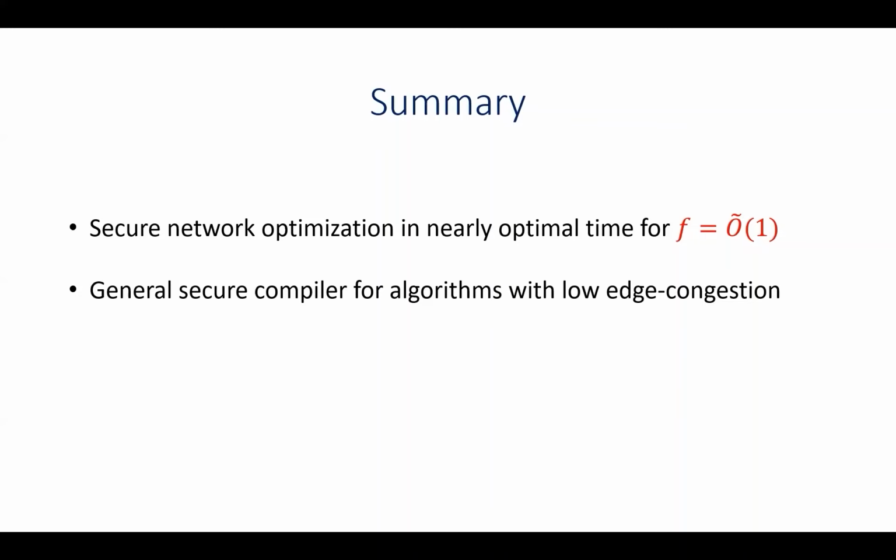So to sum things up, in this work we provide f-secure algorithms for a collection of network optimization tasks, such as the minimum spanning tree, with round complexity that, for a small f that is polylogarithmic, nearly matches the existential bounds of the non-secure algorithms. Additionally, we provide a general compiler that transforms any non-secure algorithm into a secure one with round overhead that depends on the edge congestion. Okay, so I'll stop here and thank you for listening.